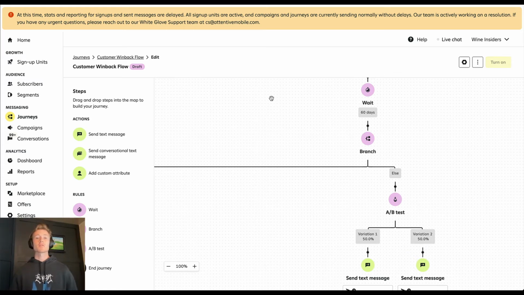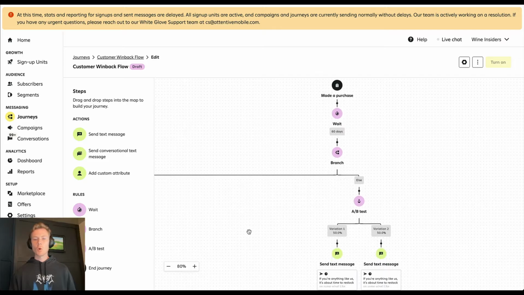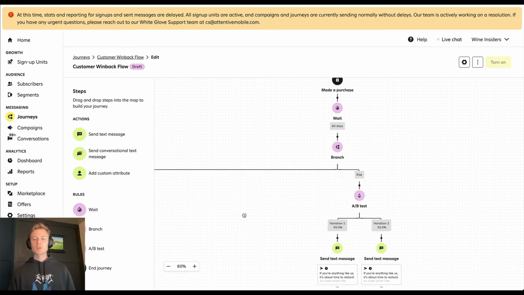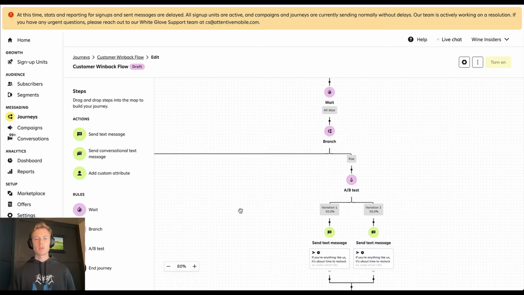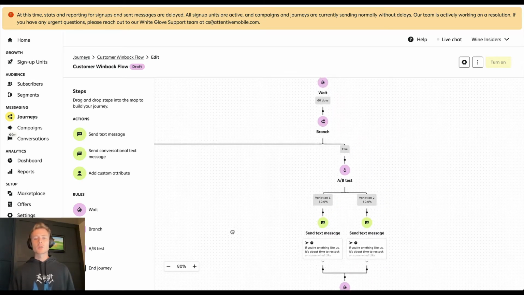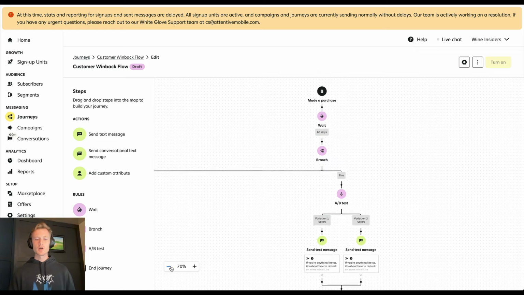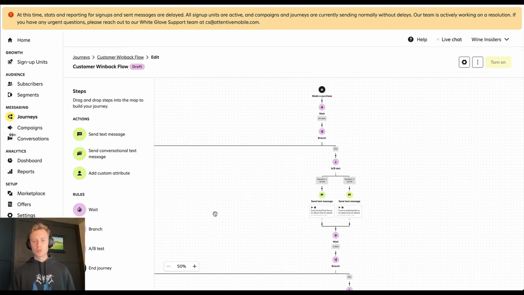Now, I wanted to showcase another example of how you could use conversational commerce outside of just the welcome journey. This is one of my favorite examples that we have set up for the same wine client. And there isn't actually a zero-party data aggregation effort here. This isn't data that we could use later on to be segmented, really. I mean, potentially there are some applications, but what we're trying to do is understand when these customers want to be notified again to replenish. So this is an extension of their customer win-back journey.